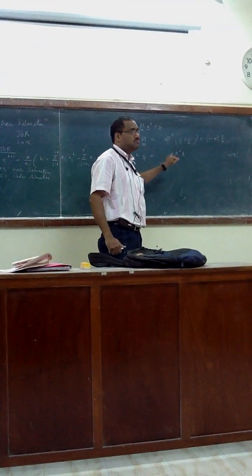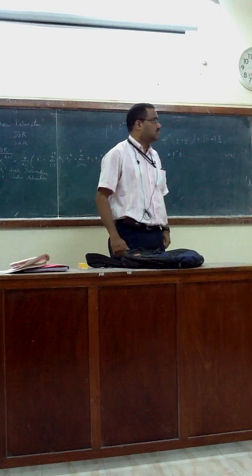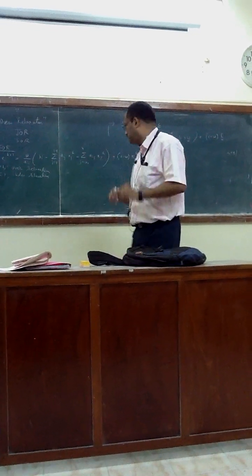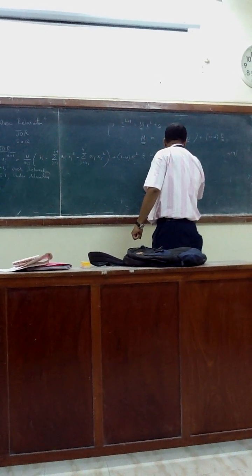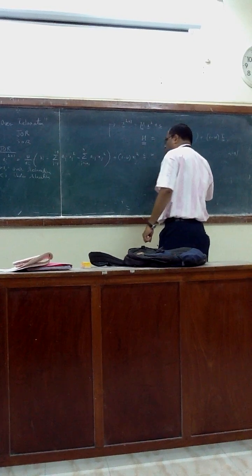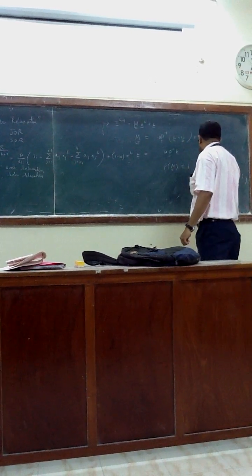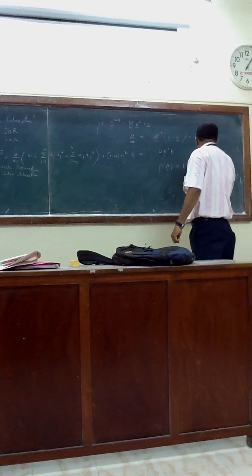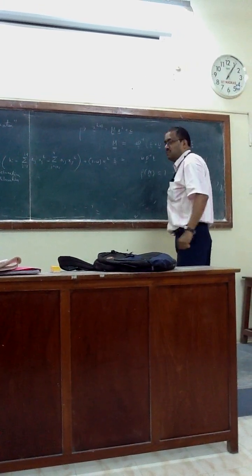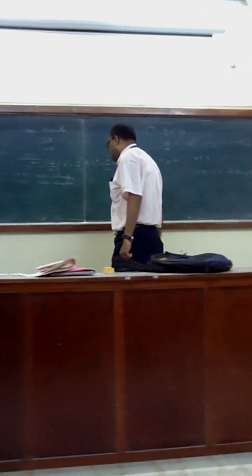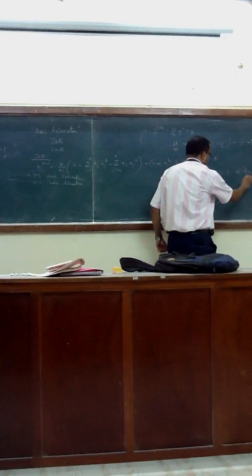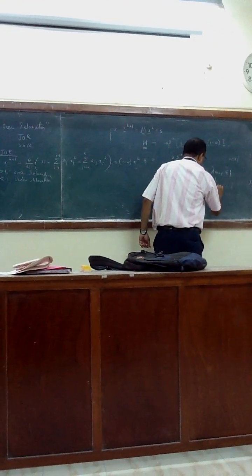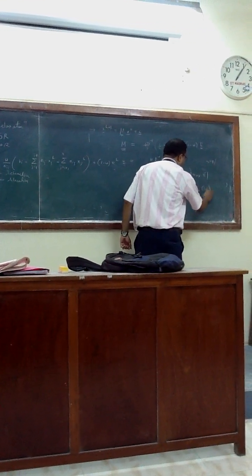Rho of M must be less than or equal to 1. That means lambda max has to be less than or equal to 1. That means this lambda max is a function of W.